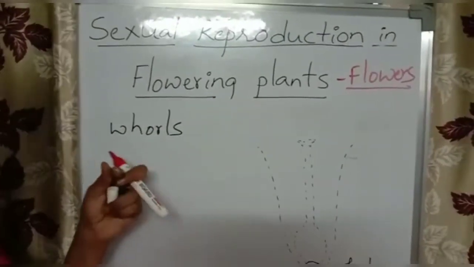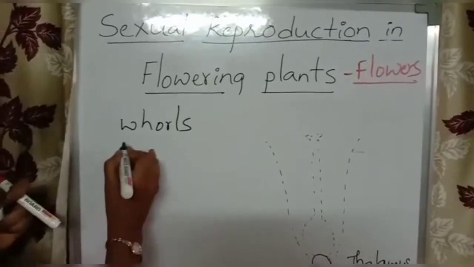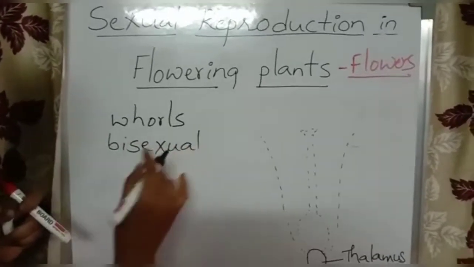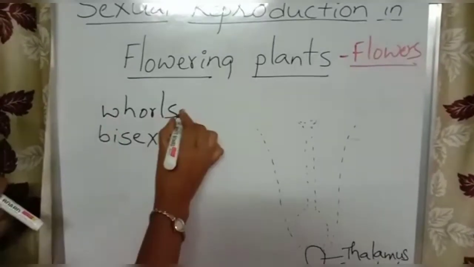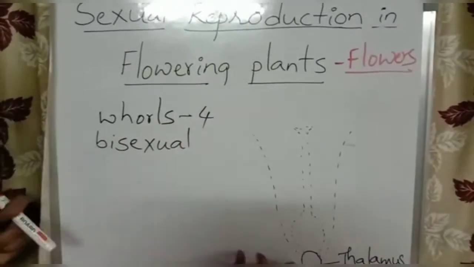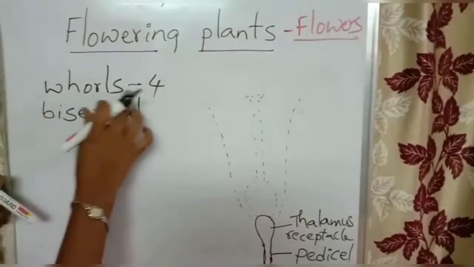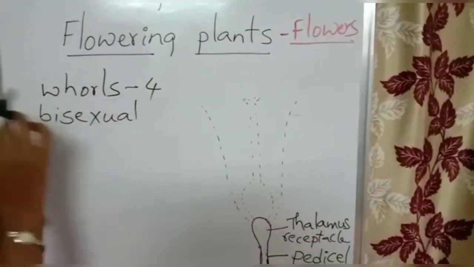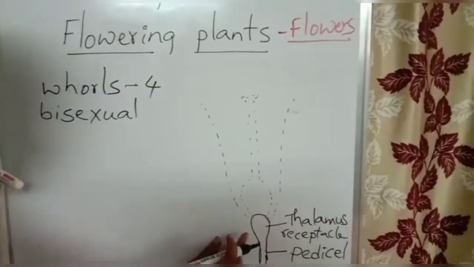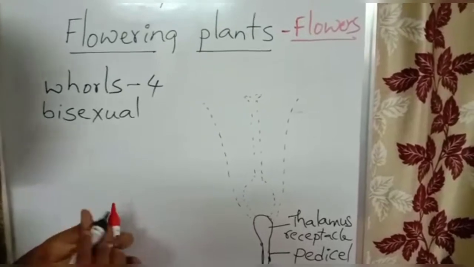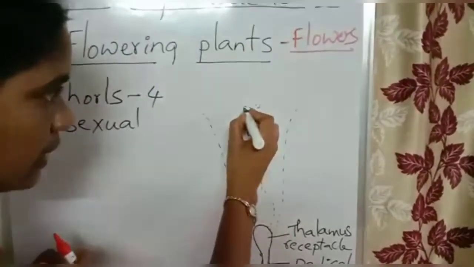Mainly, if we discuss a typical flower, that is a bisexual flower, in a bisexual flower there are 4 whorls present on the thalamus. See here on the thalamus, for our convenience, I will draw this diagram from the inner side to the outer side.